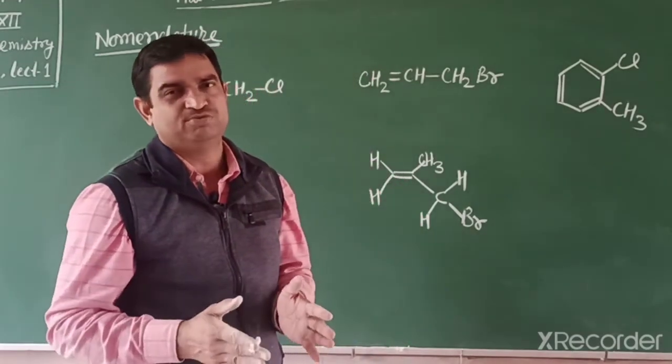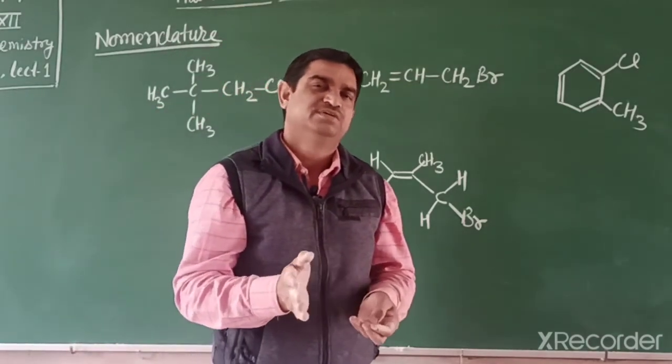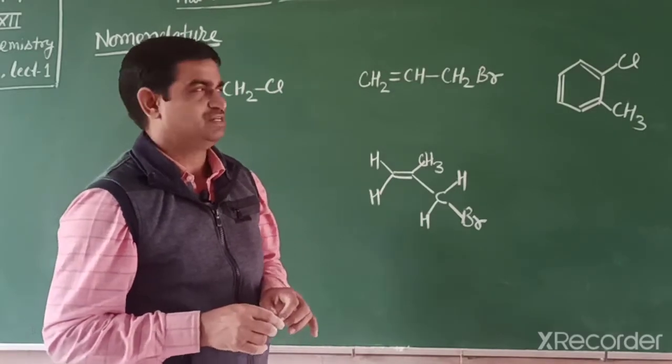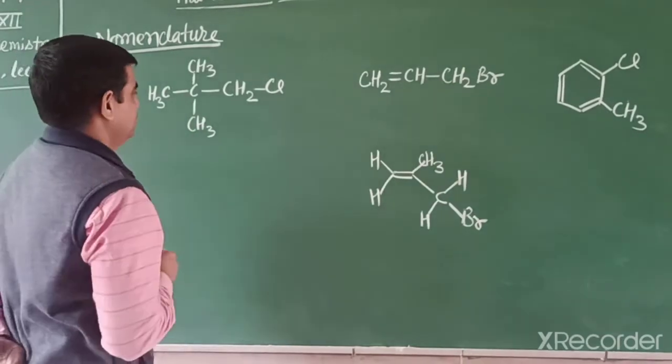If there is more than one functional group, then there is a priority sequence. We have to start numbering from any one side. So first revise the nomenclature from 11th class. We will explain by some examples.